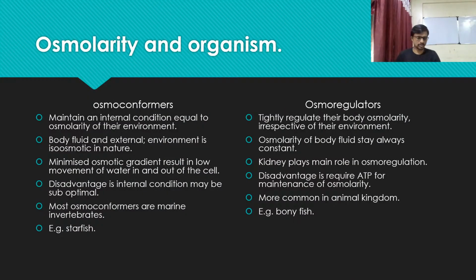Let's see osmolarity and organisms. Why is there osmoregulation inside our body, and why is it maintained by our body? Okay, so there are two types of organisms in nature. One is osmoconformers, and the second group of organisms we call osmoregulators. These are the two groups. We can classify organisms on the basis of osmolarity or the maintenance of osmolarity.